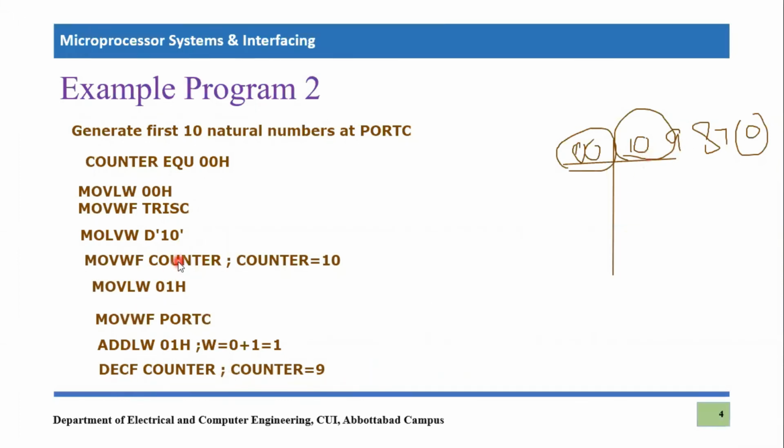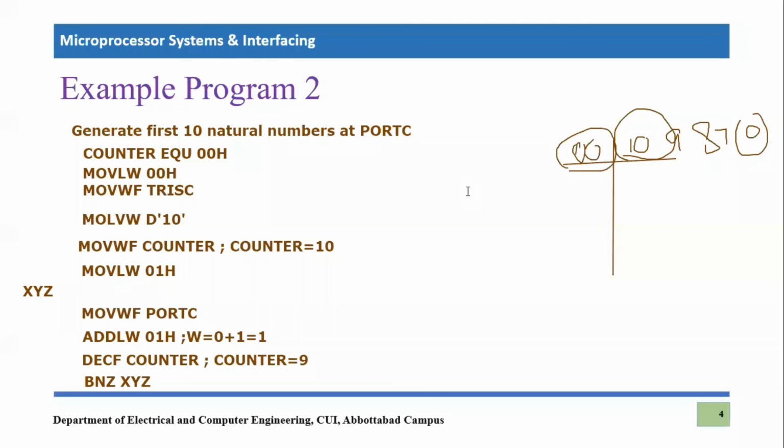How can you do it? You can do it using the bng command. If the zero flag is high, you will skip this repetition, otherwise you will repeat it. Otherwise you will have to jump right to xyz, and xyz should be around here. Okay, let me arrange the code.